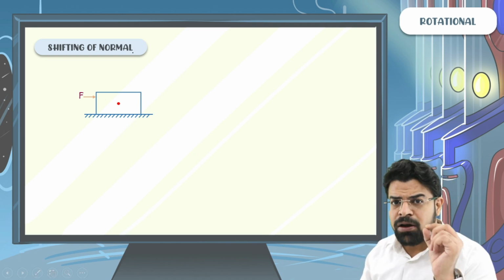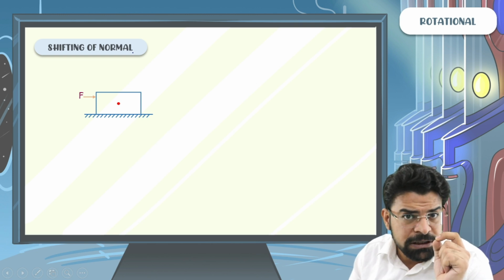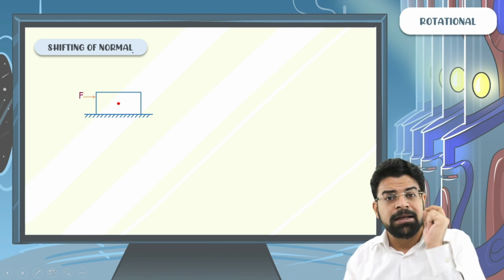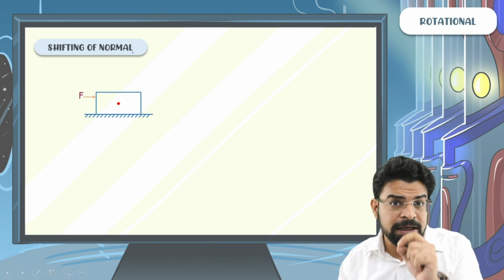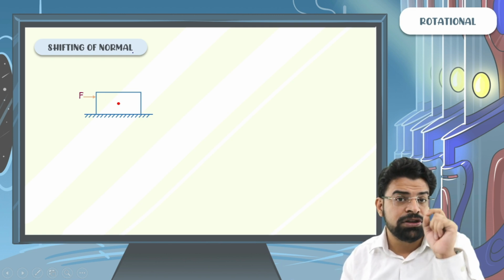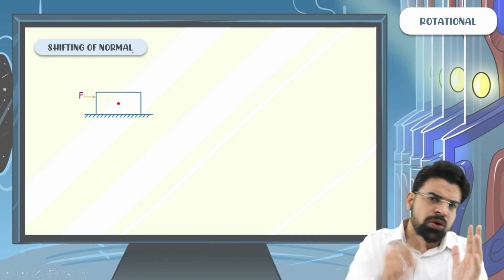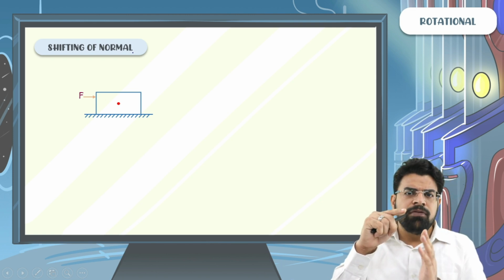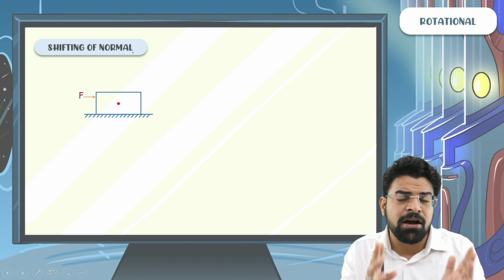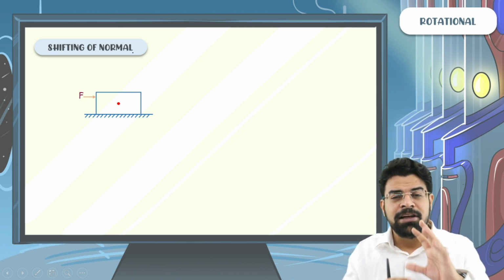The line of action of normal shifts in such a way to balance the external torque, given that it is within its limit to shift and balance. If the external torque applied by you is so high that the line of action of normal after shifting can't balance the external torque, then the body topples.